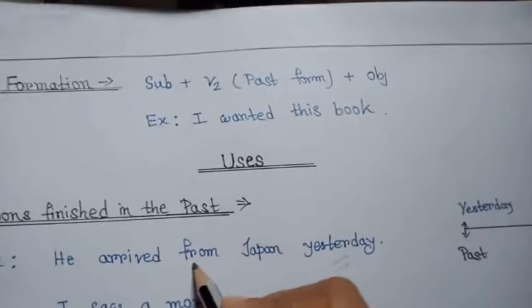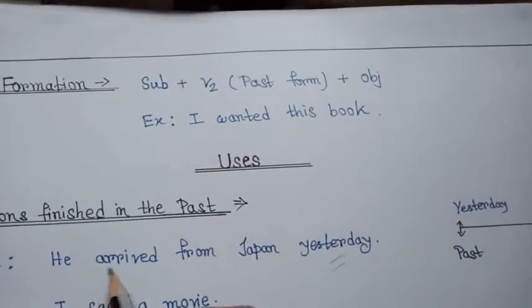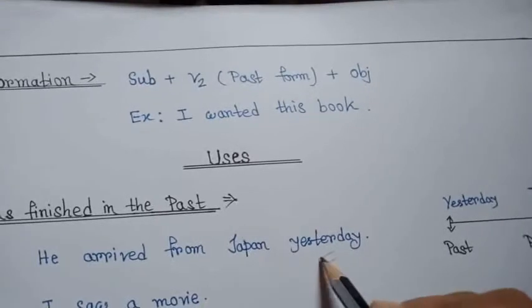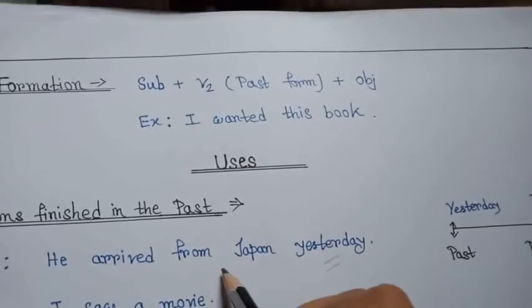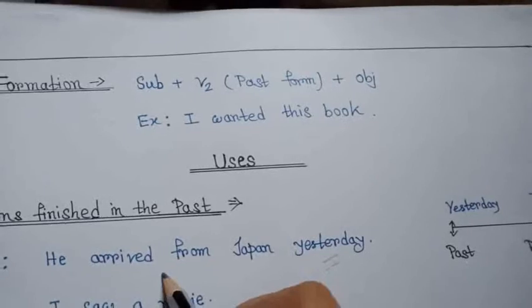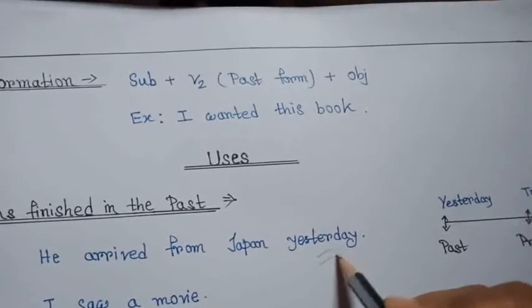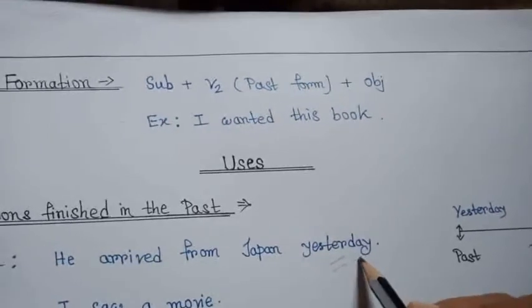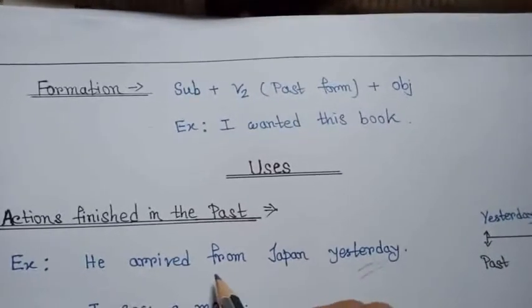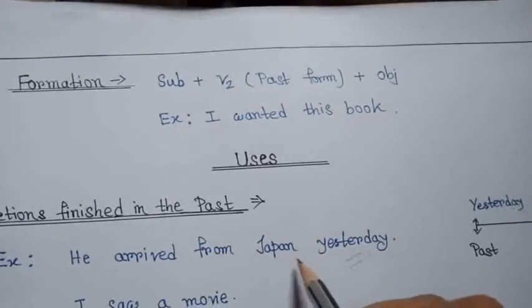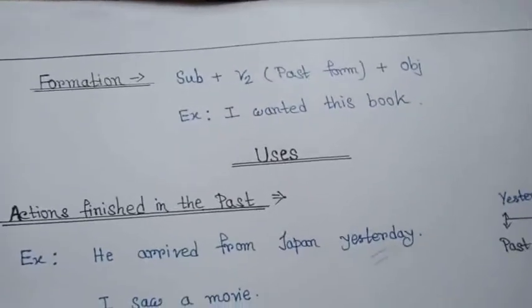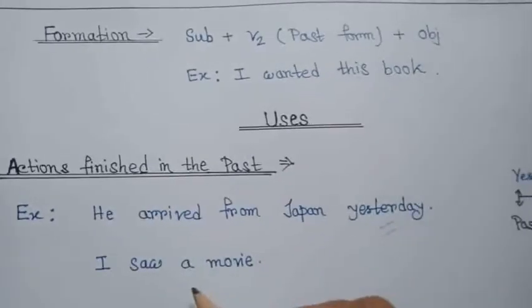And in this sentence, he arrived from Japan yesterday. This sentence means that the action finished at a specific time, that is yesterday, in the past, and hence I have used simple past tense. Clear? Now see the next one.